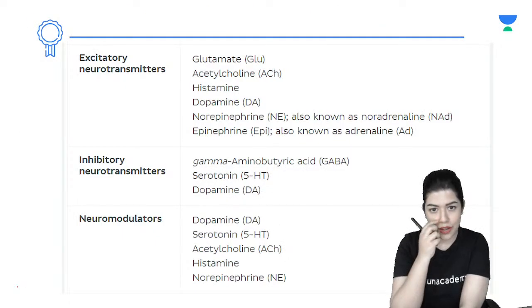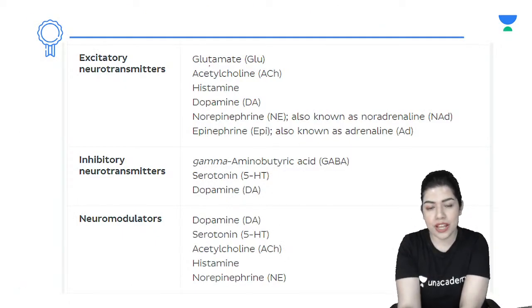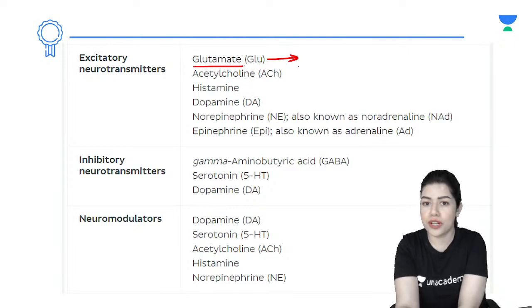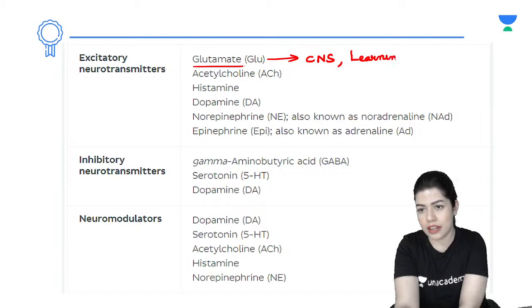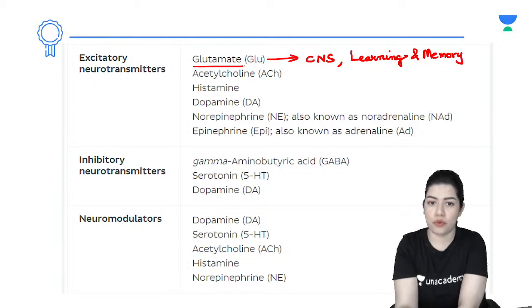Okay, fine. Now, the primary excitatory neurotransmitter is glutamate, and its primary role is where? Glutamate, the primary excitatory neurotransmitter, is found throughout the central nervous system. Although excess quantities are not great, it has a very important role to play in learning and memory.